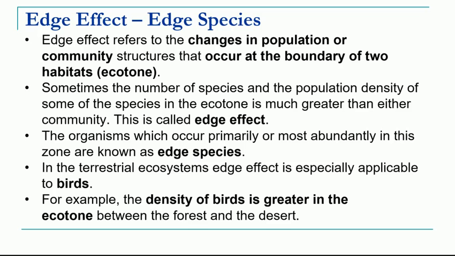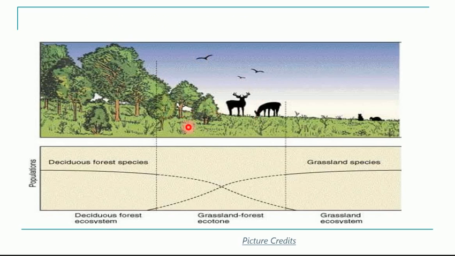Now in the terrestrial ecosystem, edge effect is applicable to birds only. For example, the density of birds is greater in the ecotone between forest and desert. Okay, so I hope you have understood what is meant by edge effect or edge species. So edge effect simply means that at this ecotone region, the number of individuals of a particular species is more compared to the two habitats. I will show it with this example again. So this is an ecotone between grassland and a forest ecosystem.